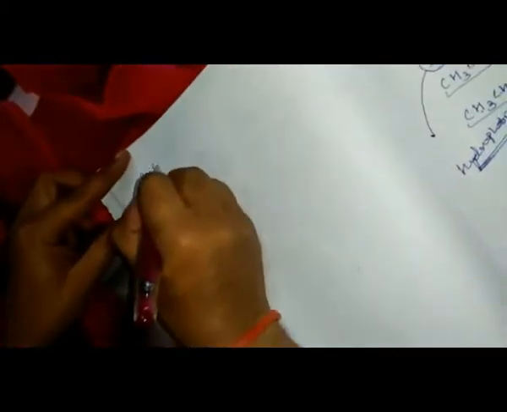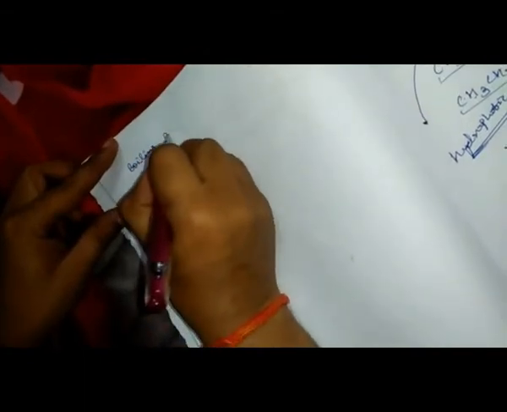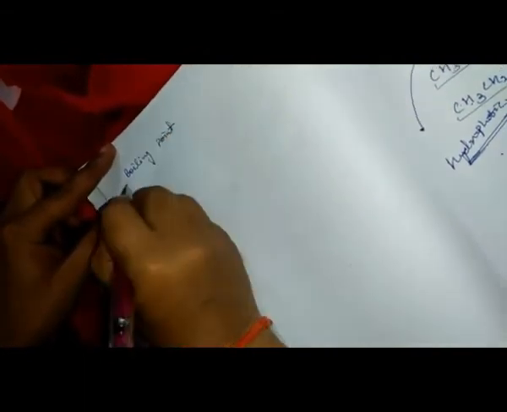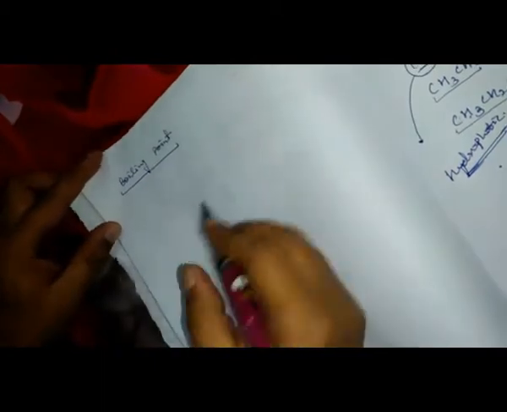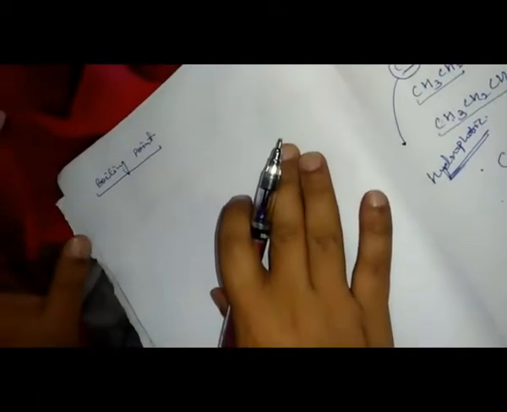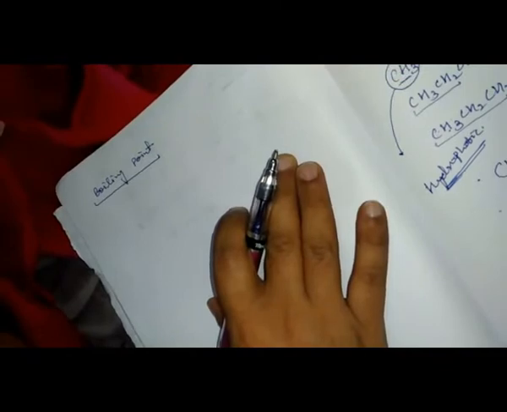Now the second point is boiling point, which is also very important. What is the meaning of boiling point? Most of the alcohols are liquid in state.